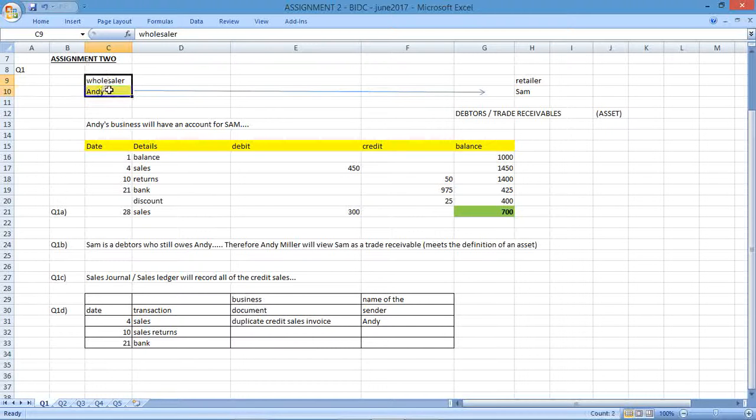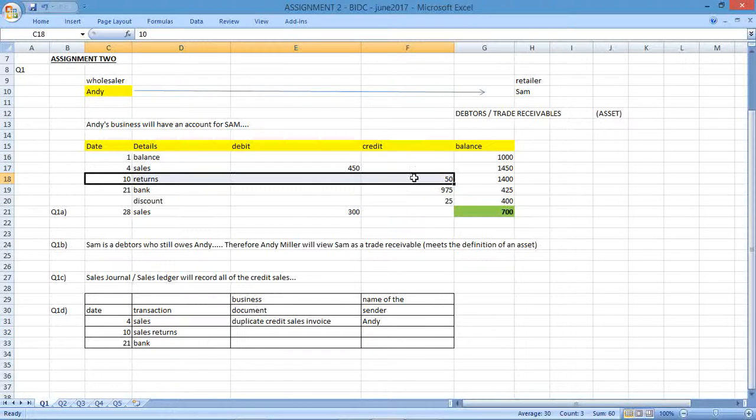all the proper accounting records in terms of their accounting system in place, and they'd be capable of creating those source documents. Not all retailers would be able to provide that information unless they also have a very sophisticated system in place. So I'm going to assume everything from Andy's perspective, because this question was looking at everything from Andy's perspective. So if I'm focusing on a sales return, again, Andy is going to be creating a transaction in Andy's books. And if I'm looking at the return on the 10th, the clue is actually in the question.